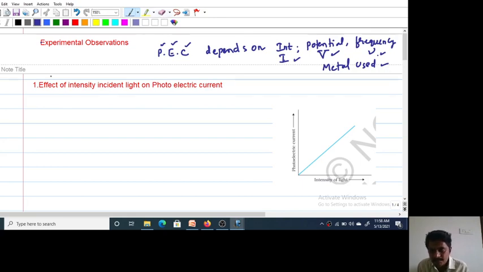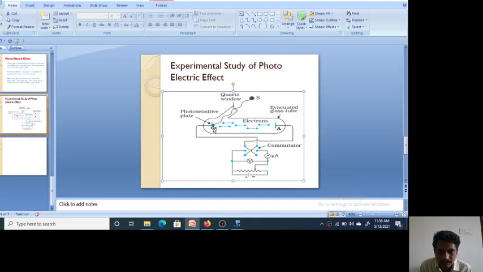Here, for the first factor, we will study how photoelectric current changes by varying intensity only. For a given metal, we will fix the metal. See this figure. I'm not changing the metal here.